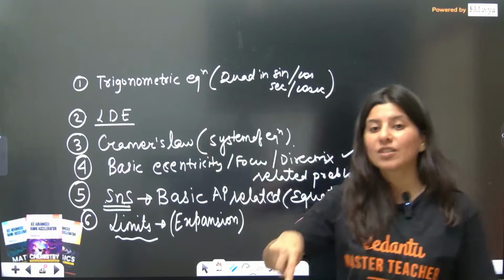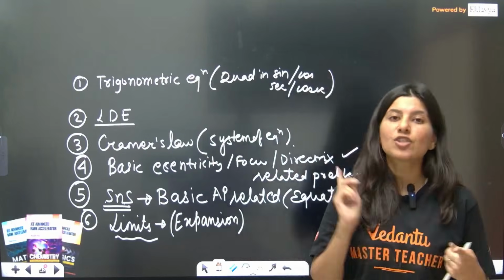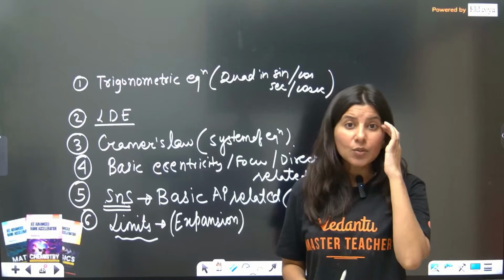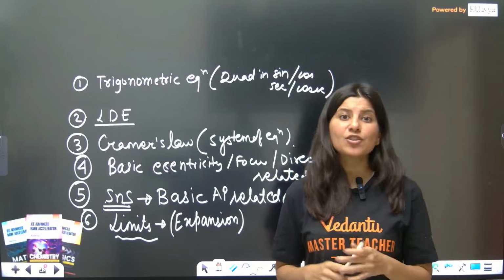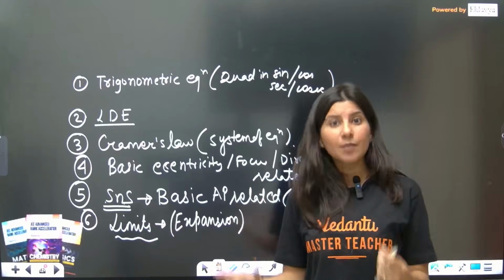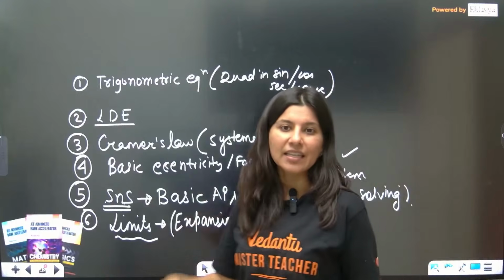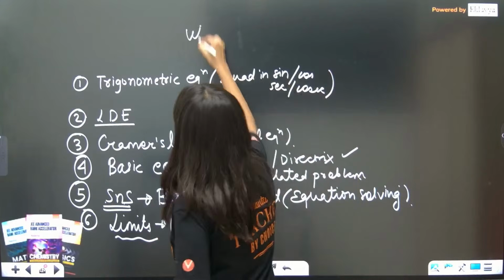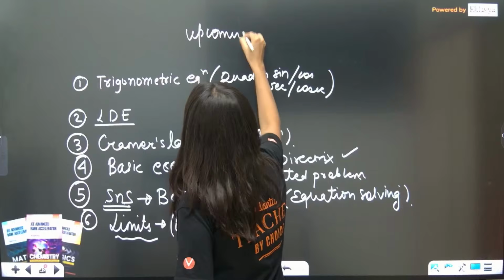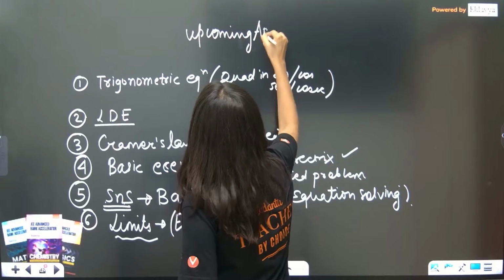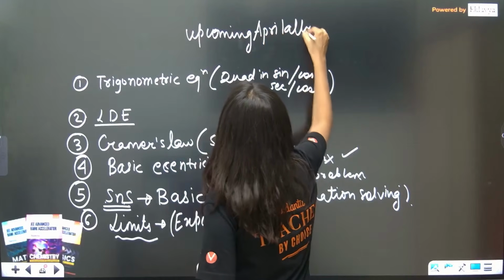In limits, in both shifts, what they are asking are expansion based problems. So what you need to know is the expansion of cos, sine and e power x. At least these three basic expansions you should do. So these are the 6 categories for the upcoming April attempt.